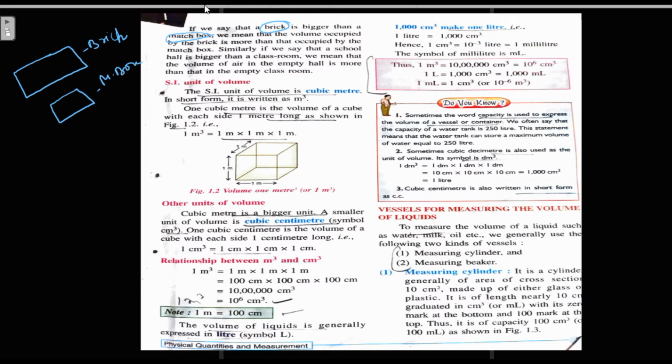So the volume in the hall would be more than in the empty classroom. An empty hall will have more air than the classroom. Now we will move on to the SI unit of volume.